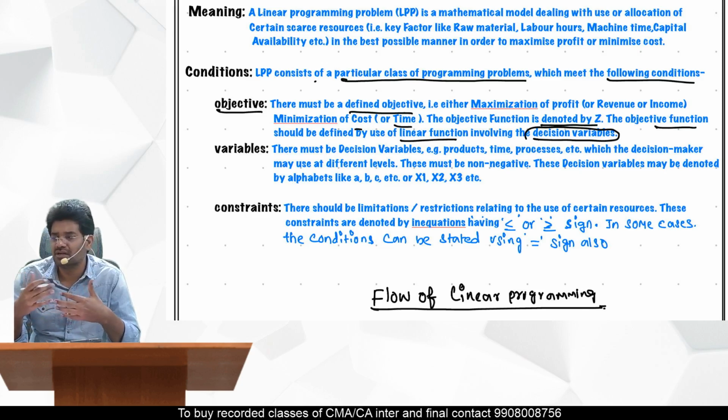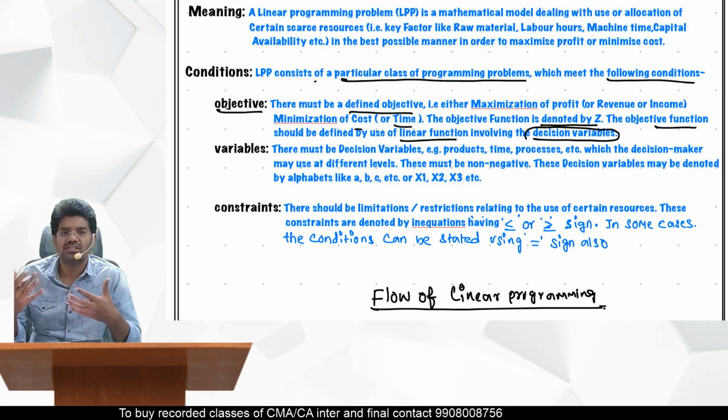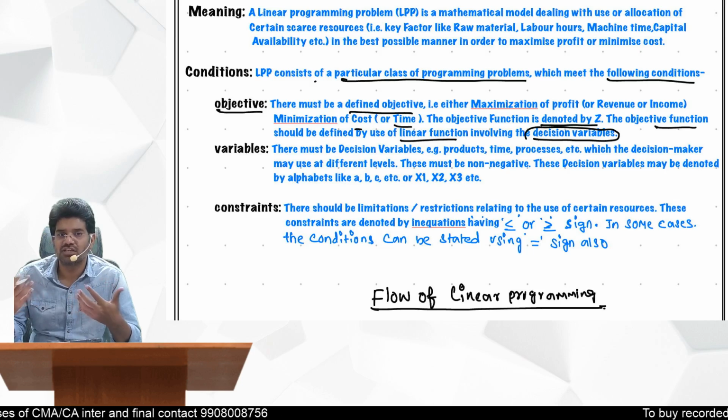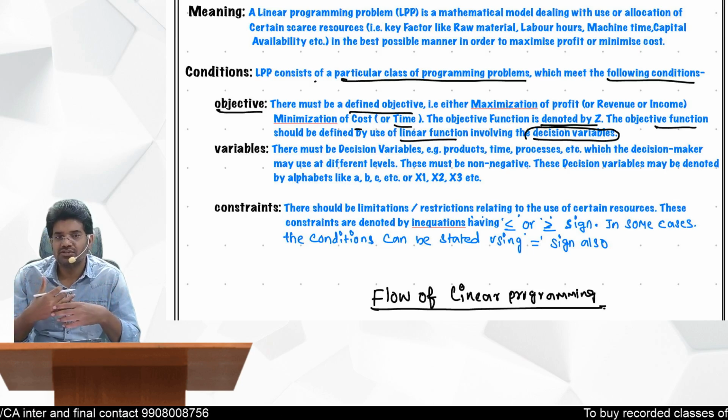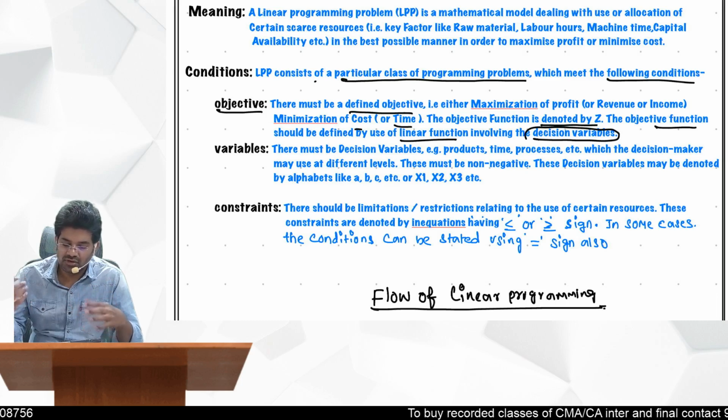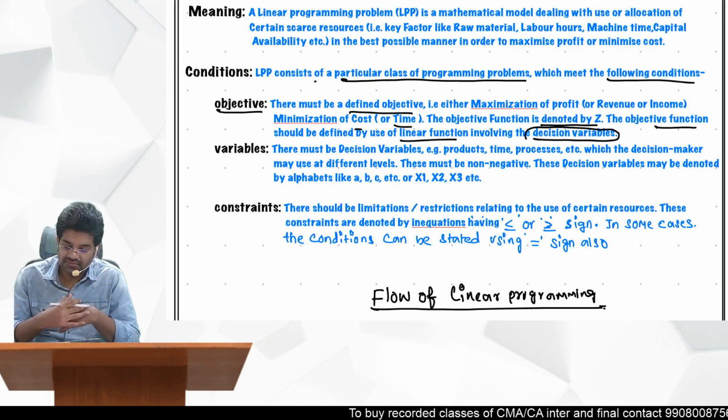Variables are nothing but through what we are going to achieve this objective. So if you want to increase the profit, if you are say a manufacturer, through your products you can maximize your profit. So what are the decision variables is how many units of the products you need to produce. Those are called as the decision variables.